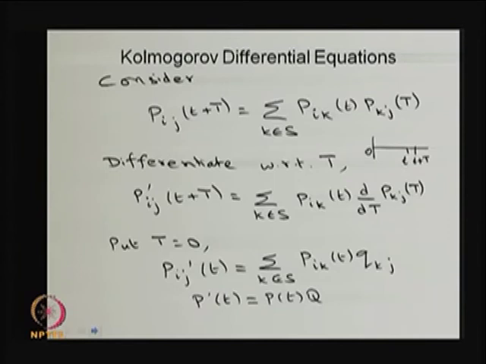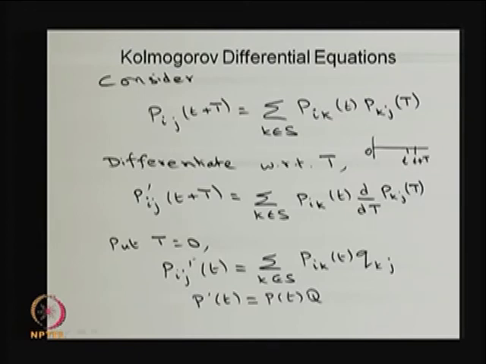So, let me start with the Chapman-Kolmogorov equation. Now, I am going to differentiate with respect to capital T. That means I make the interval 0 to t plus capital T as 0 to t, then t to t plus capital T. Differentiate with respect to capital T. Therefore, the left hand side is written with a dash, so the derivative comes inside the Pkj of t.